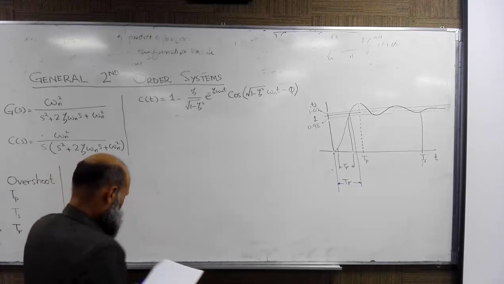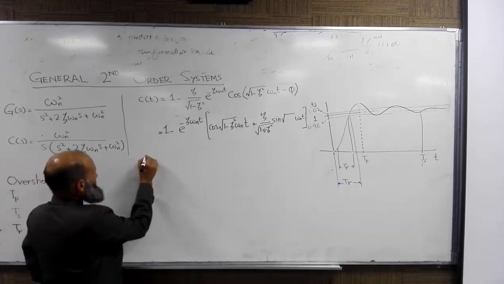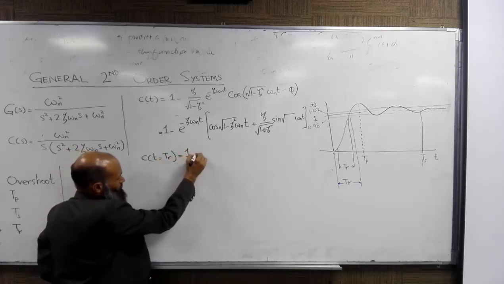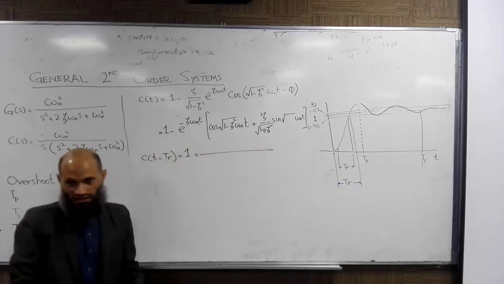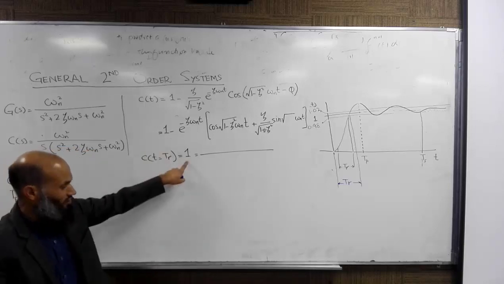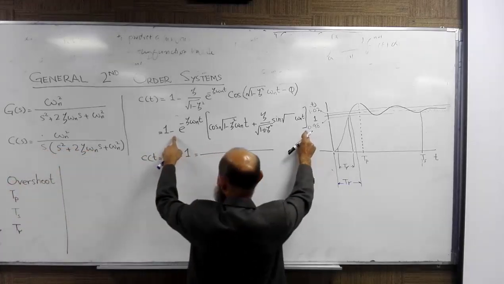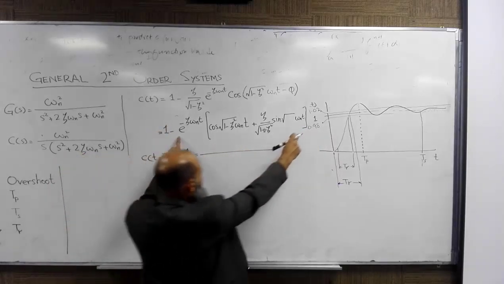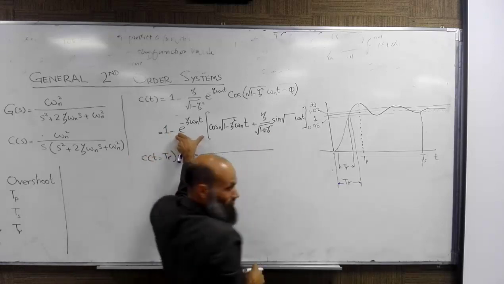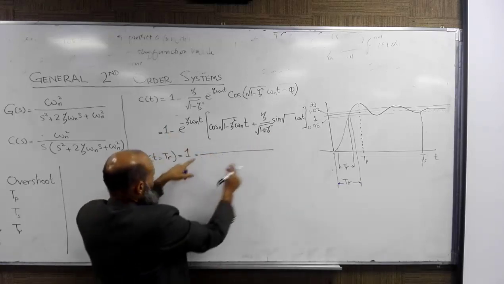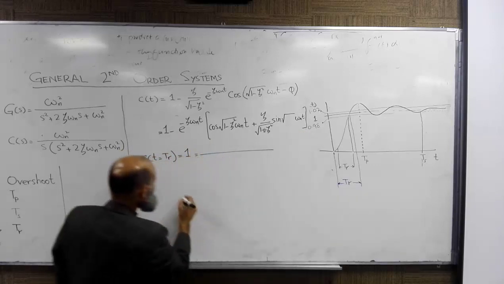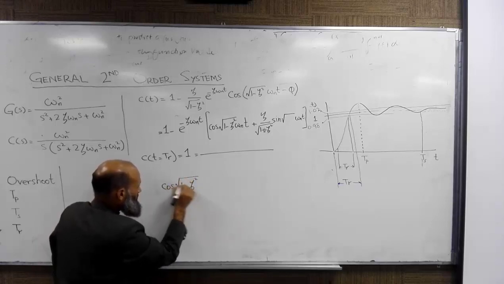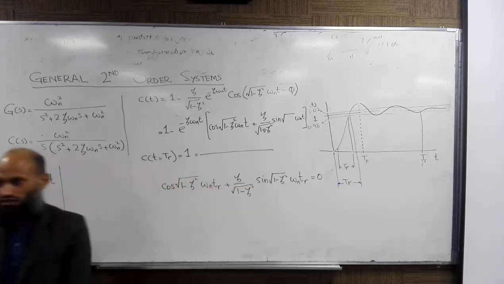So t equal to rise time, this is equal to 1, which is equal to this right hand side. 1 is cancelled out with this one. This term is equal to 0. We can omit the negative sign, so this term is equal to 0. This term cannot be equal to 0 at finite time. So it means that this term is equal to 0. That is, cosine of square root of 1 minus zeta square omega n t. Is that true?